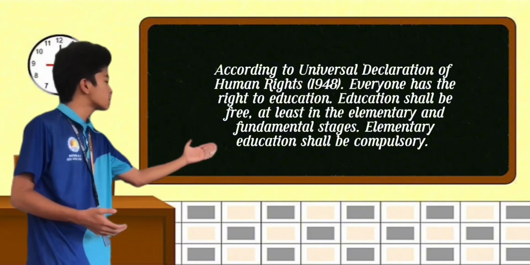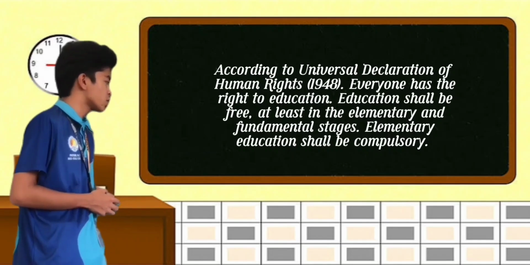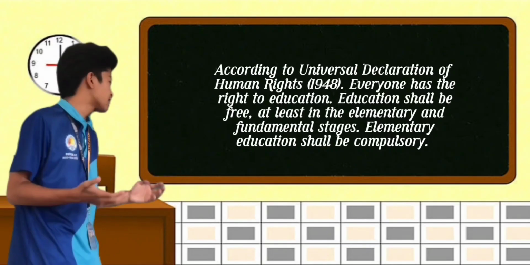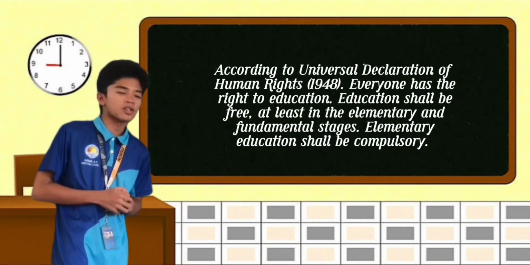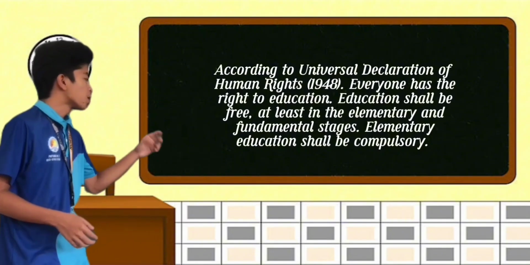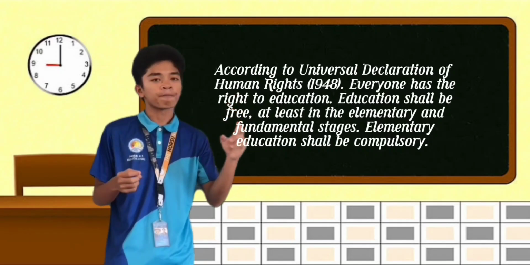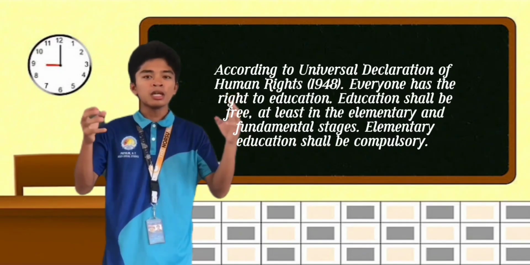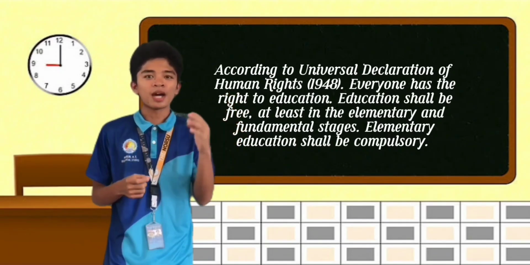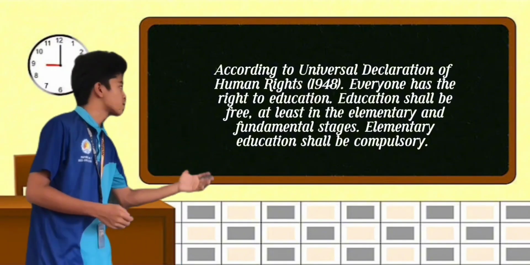According to the Universal Declaration of Human Rights 1948, everyone has the right to education. Education shall be free, at least in the elementary and fundamental stages. Elementary education shall be compulsory. This law emphasizes that no one will be left behind. Everyone should be in education. And that is the goal of this article, which is Article 26.